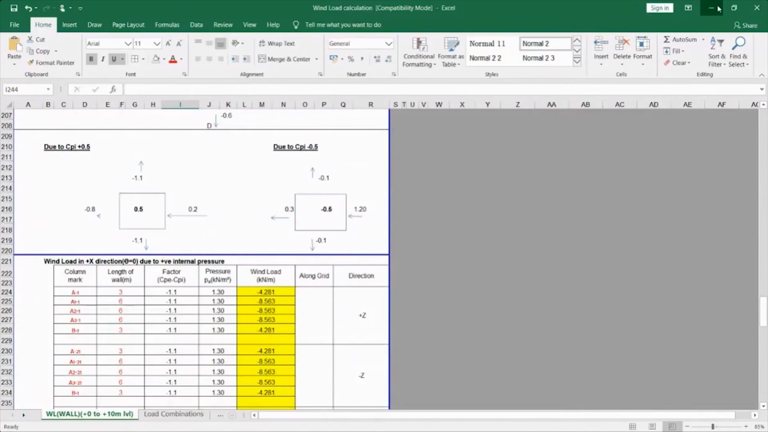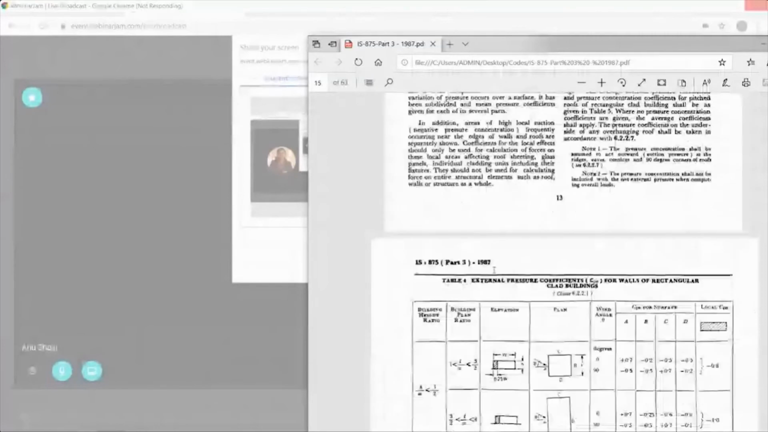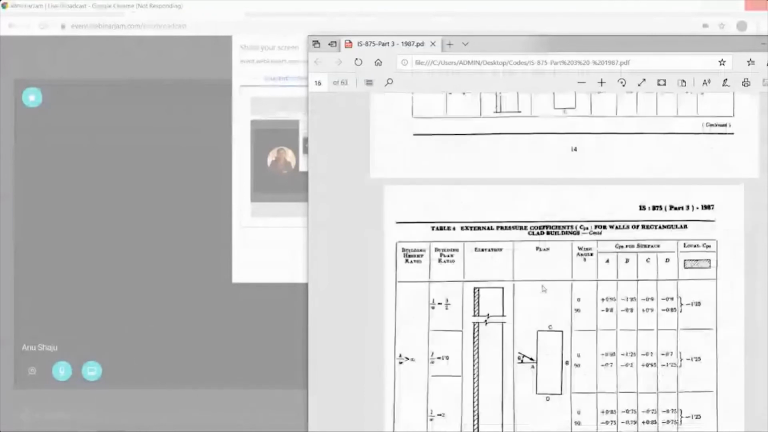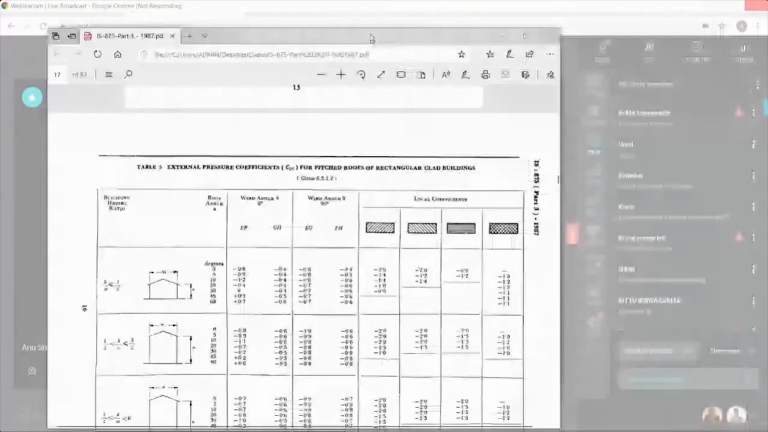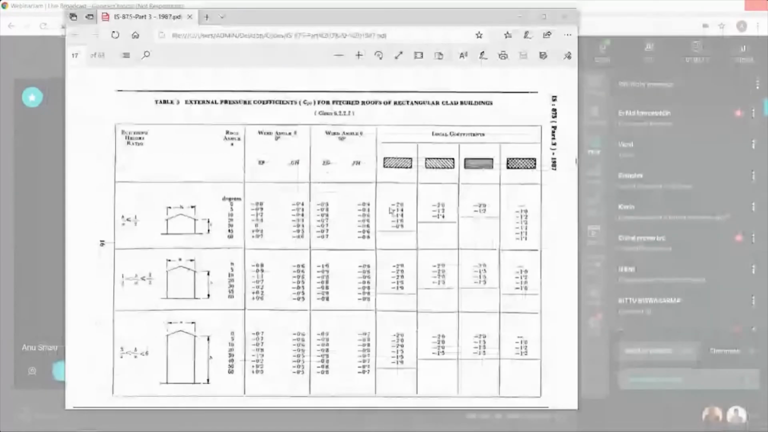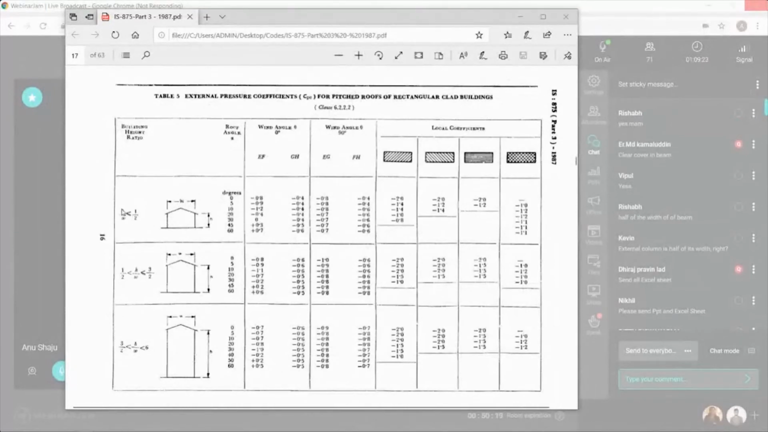Guys, hope it is clear now. So this table we use for walls. There is another table which we use for slopes of the building. If you see this external pressure coefficient for pitched roofs, this is for roofs like this, that is for industrial sheds, we calculate the h by w value, and we decide which coefficient we have to take.